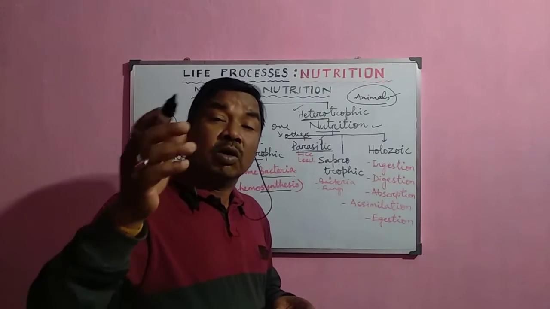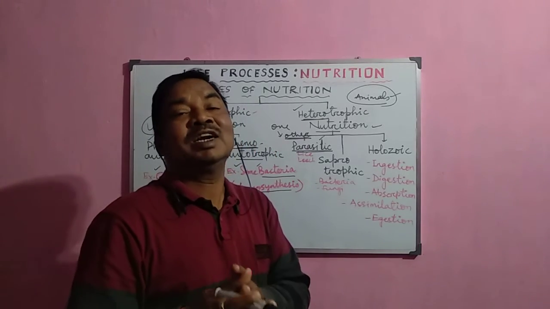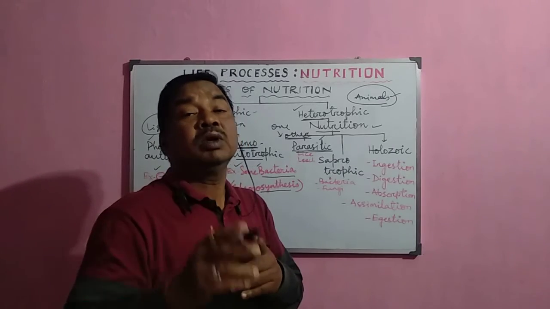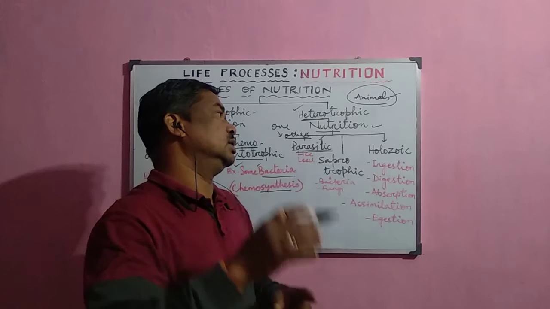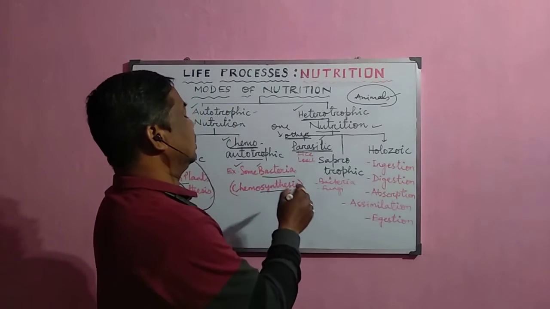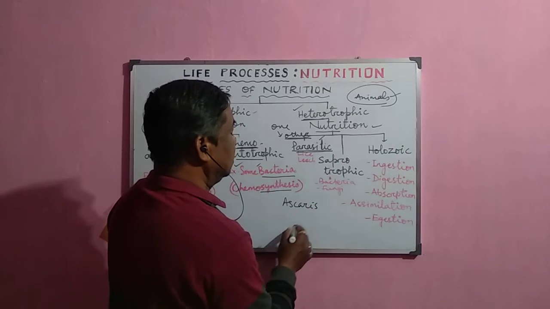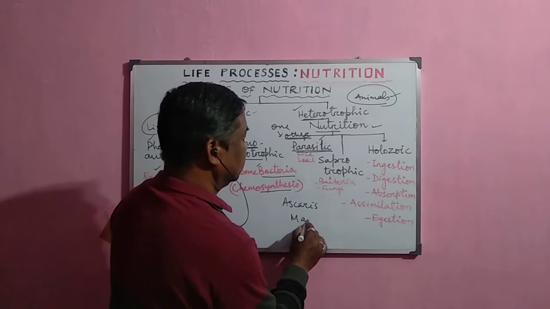And the organism which derives its food is called the parasite, and the one from which it derives the food is called the host organism. So in case of Ascaris, the Ascaris is the parasite and the human being is the host.